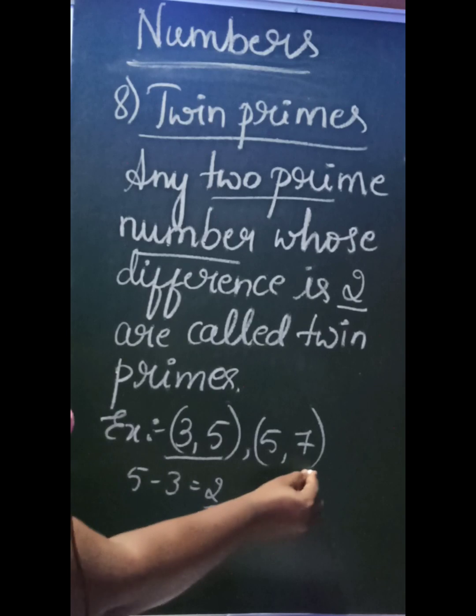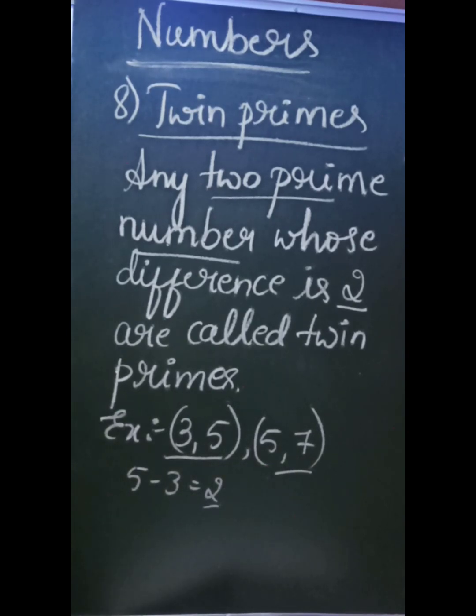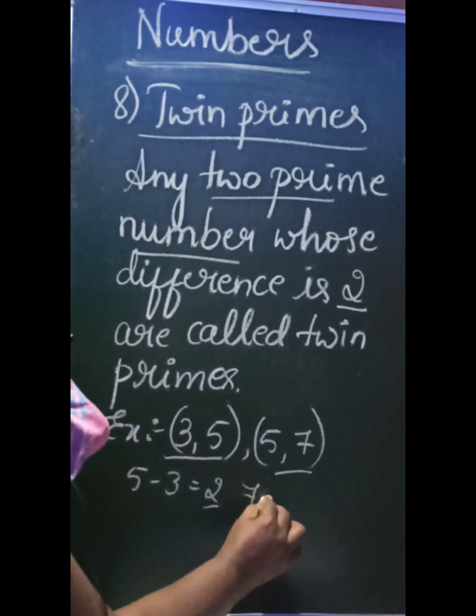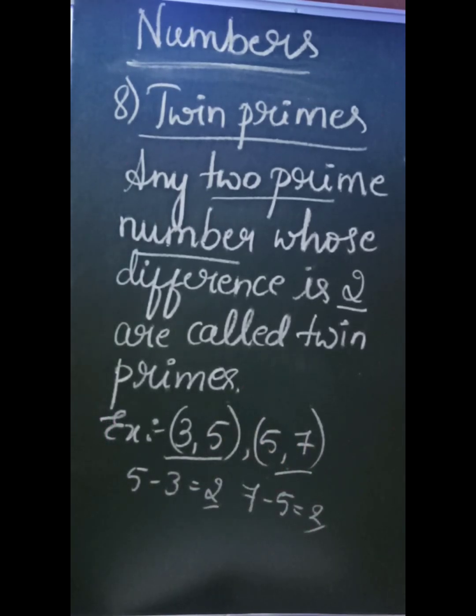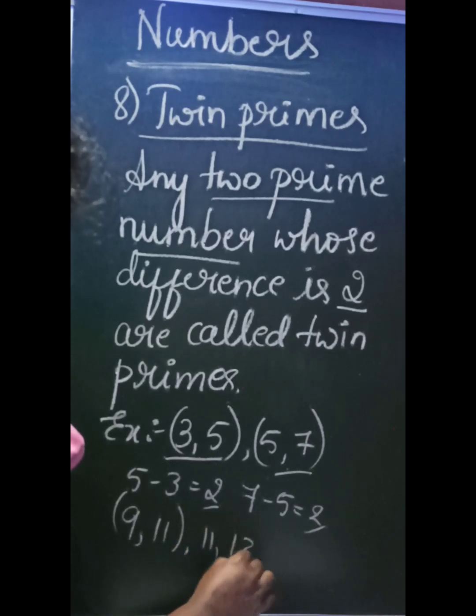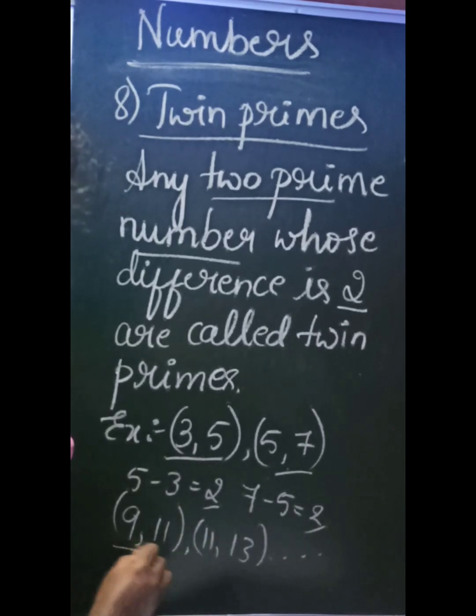Consider another example, that is 5, 7. What is the difference of these two? That is 7 minus 5, that is 2. These 5, 7 form a set of twin primes. Can you think of another example? You can consider 9, 11, then 11, 13, and so on. If you find the difference of these two numbers, you will get 2. So those kinds of numbers form twin primes. This is another type of number that we have.